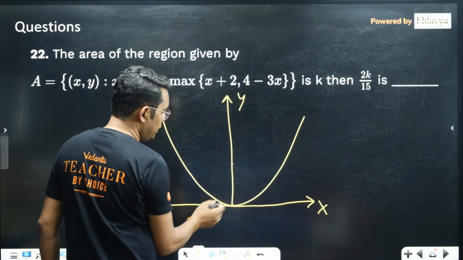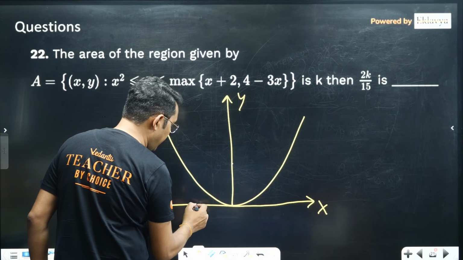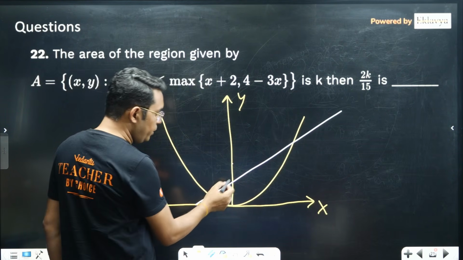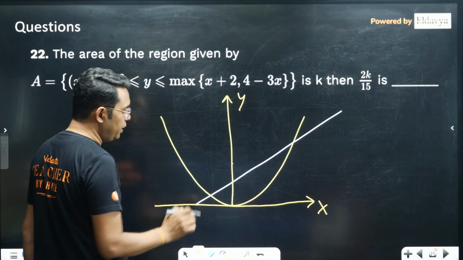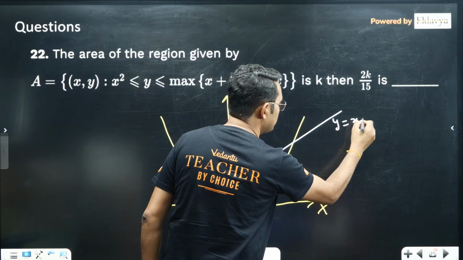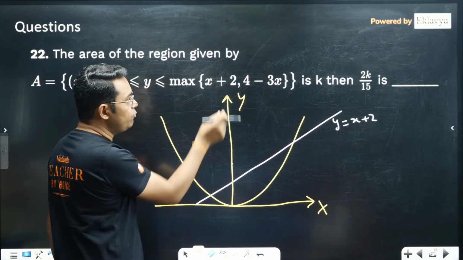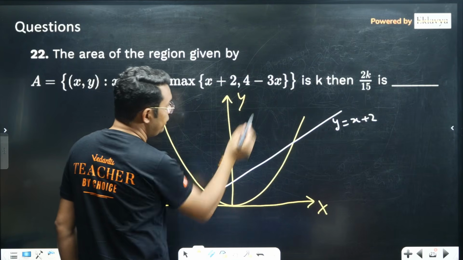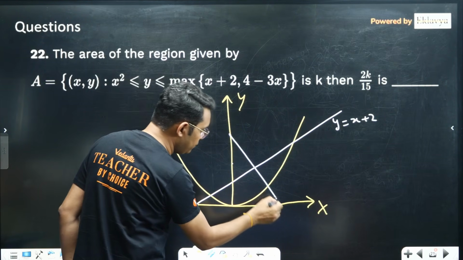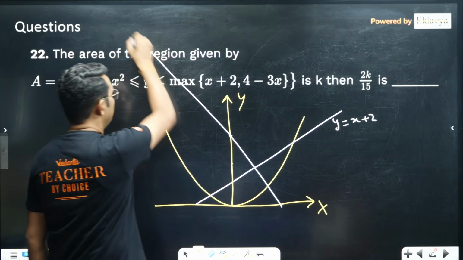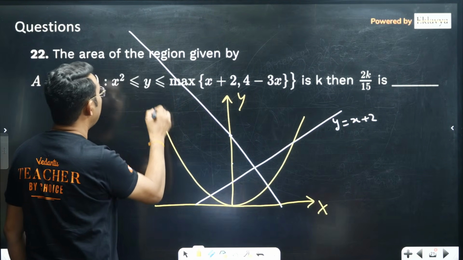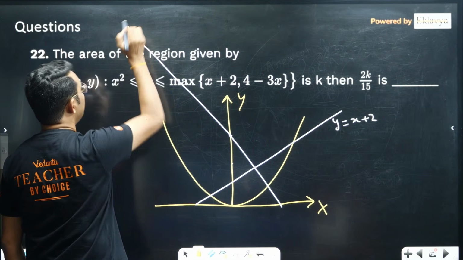It will be a line having slope 1, its y intercept would be 2, and the x intercept will be minus 2 here. Okay, that is y is equal to x plus 2. Similarly, if I draw y is equal to 4 minus 3x, if you put x is equal to 0, it will have 4 here and it will go like this. Okay, and this parabola will be intersected by this line somewhere here.